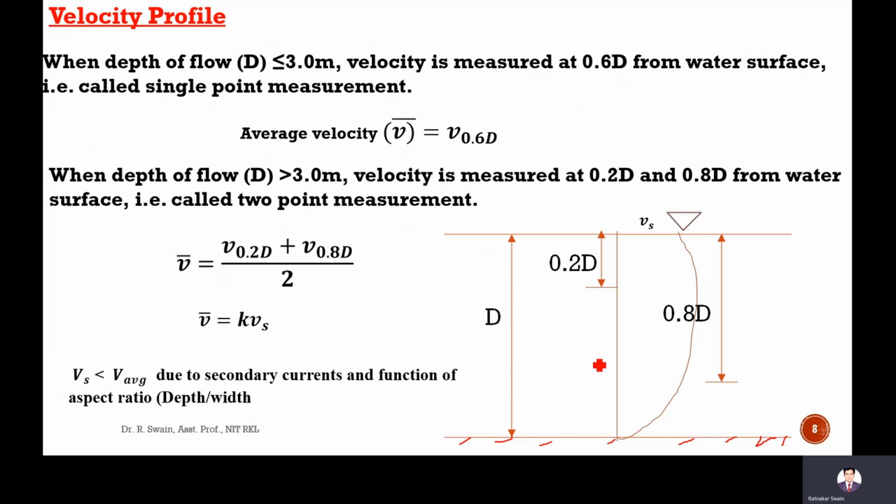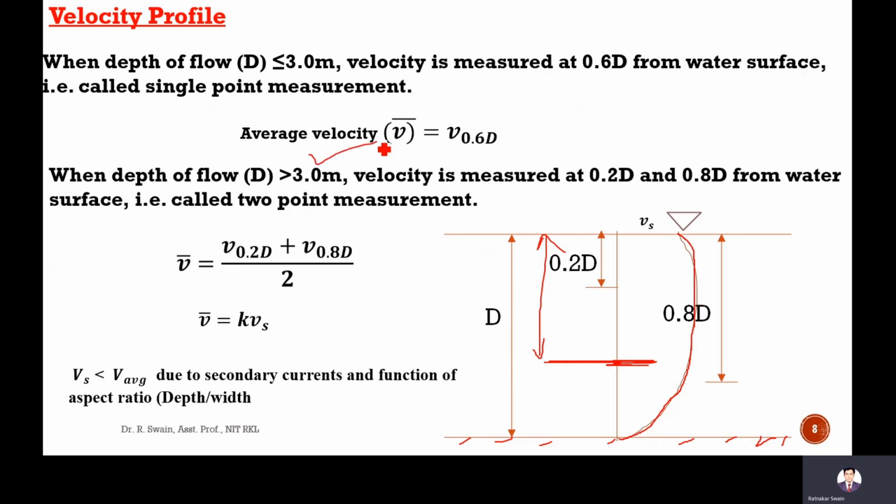Only at one point, which is 0.6 times depth, the velocity is measured. The velocity profile curve is like this, it is parabolic. So this is called single point measurement.